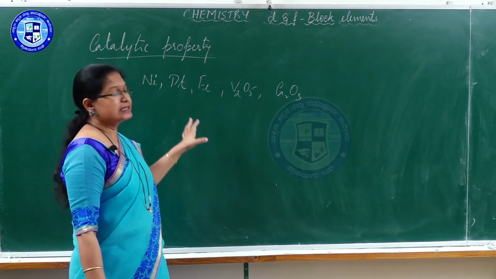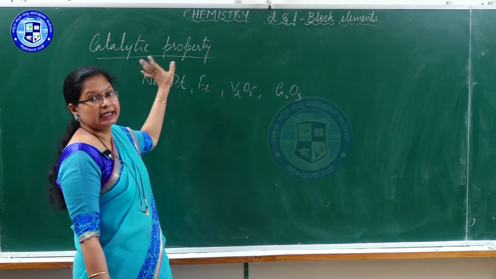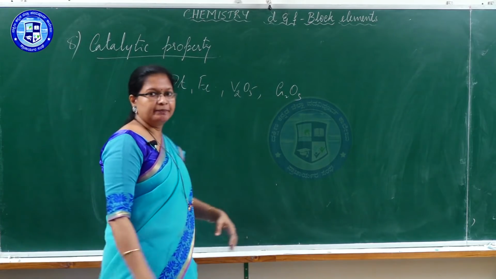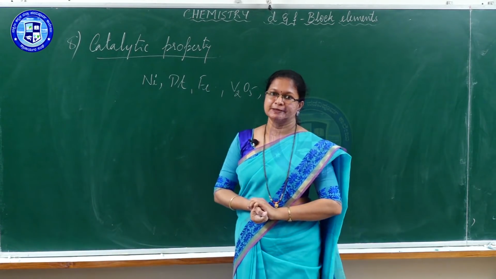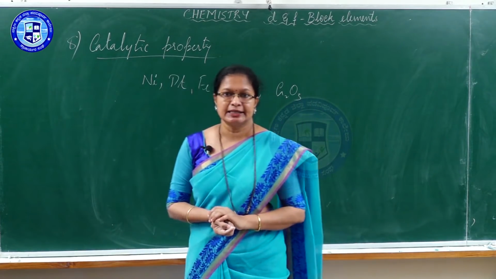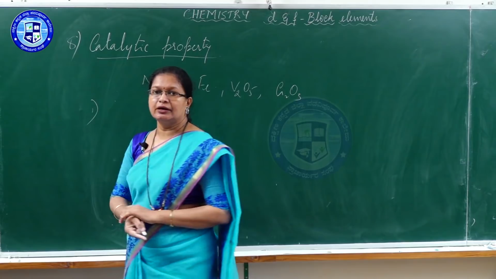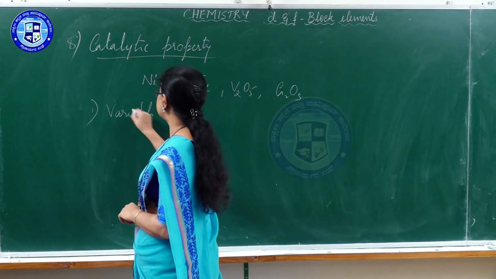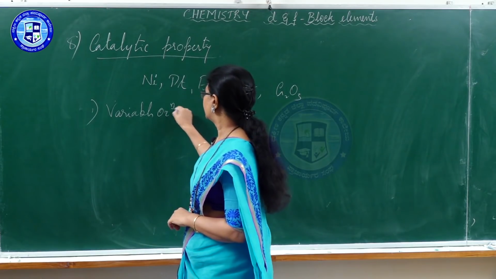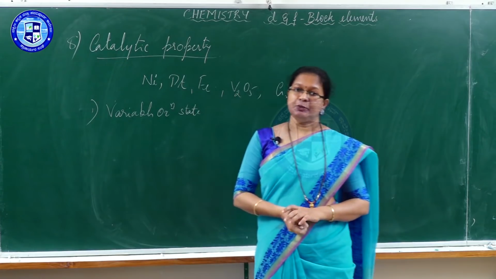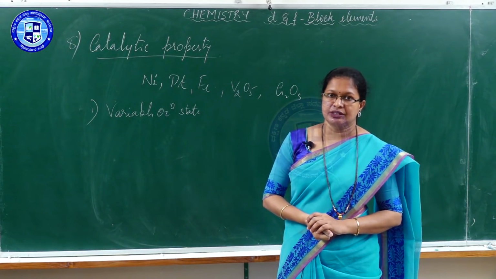Now what makes these D block elements act as catalyst? That is the thing we are discussing here. This is the 8th property, catalytic property of D block elements. There are a few reasons for D block elements to act as catalyst. One of the reasons I can say here is variable oxidation state. Do they exhibit variable oxidation state? We have discussed it before, right? These D block elements exhibit variable oxidation state.